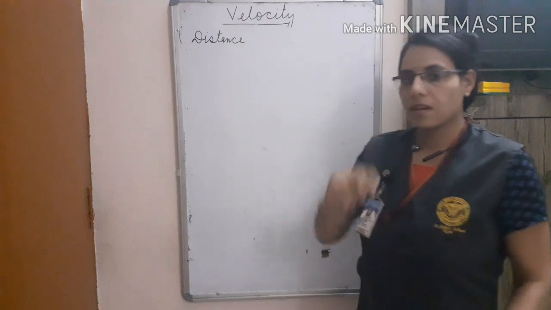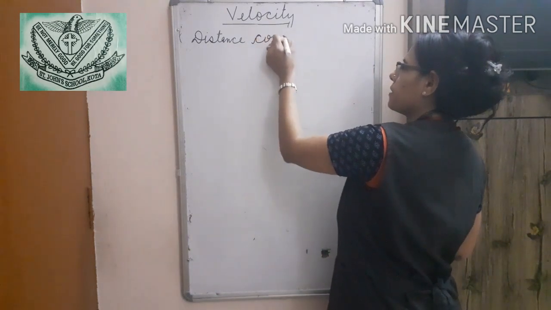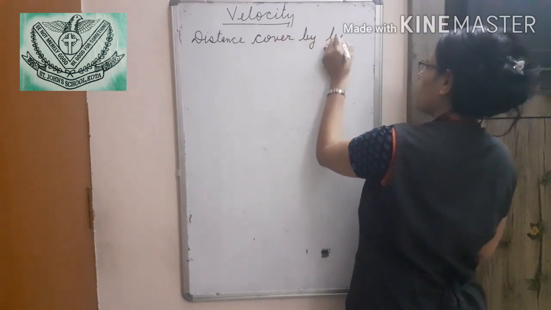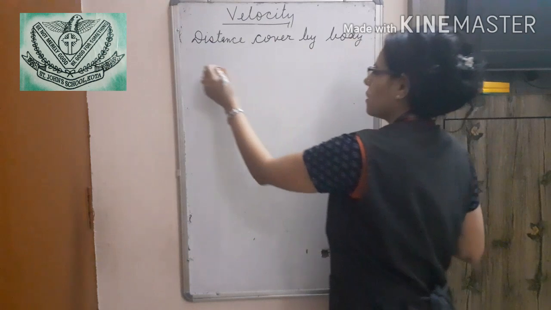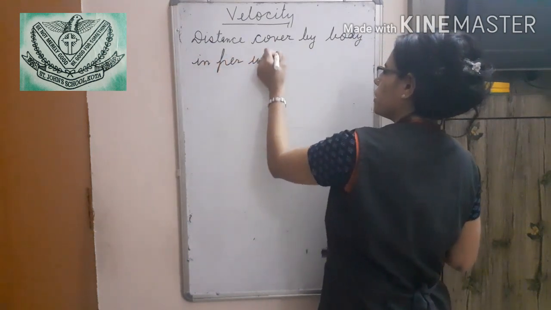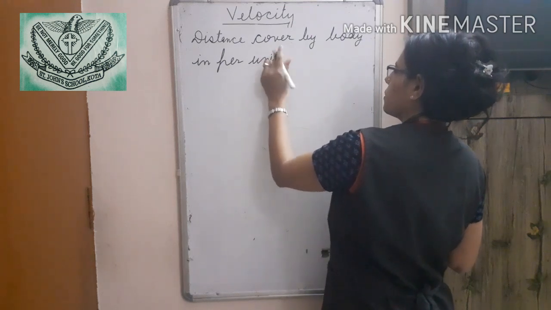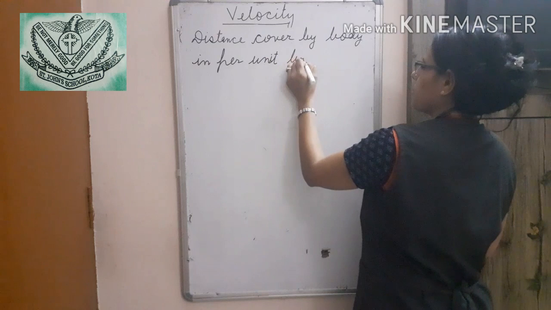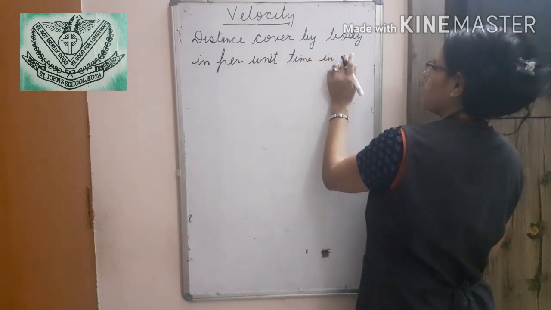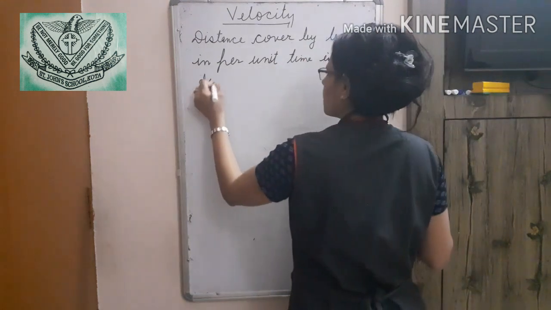Velocity: distance covered by a body per unit time in a given direction or in a particular direction.